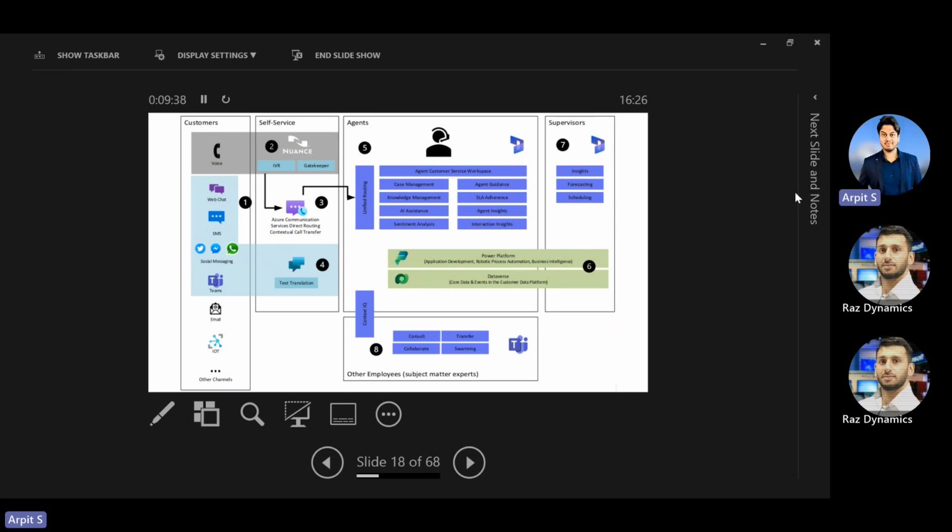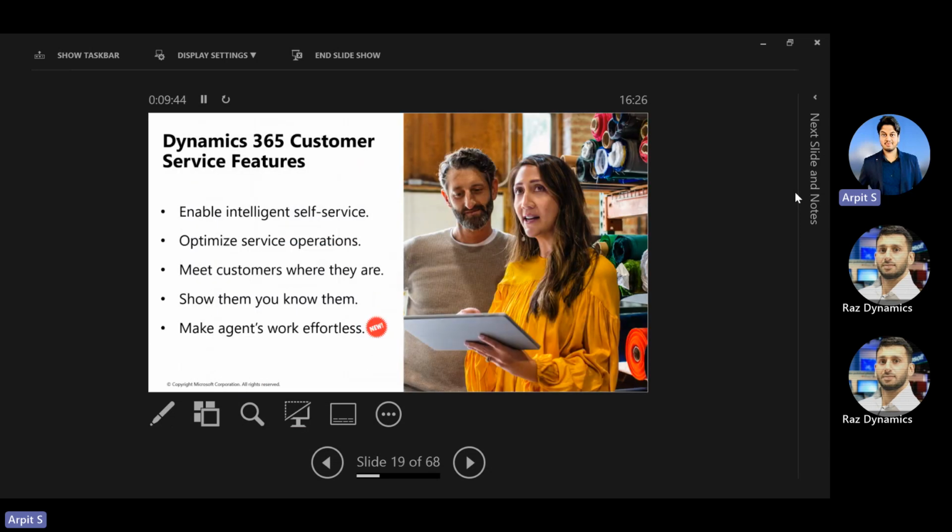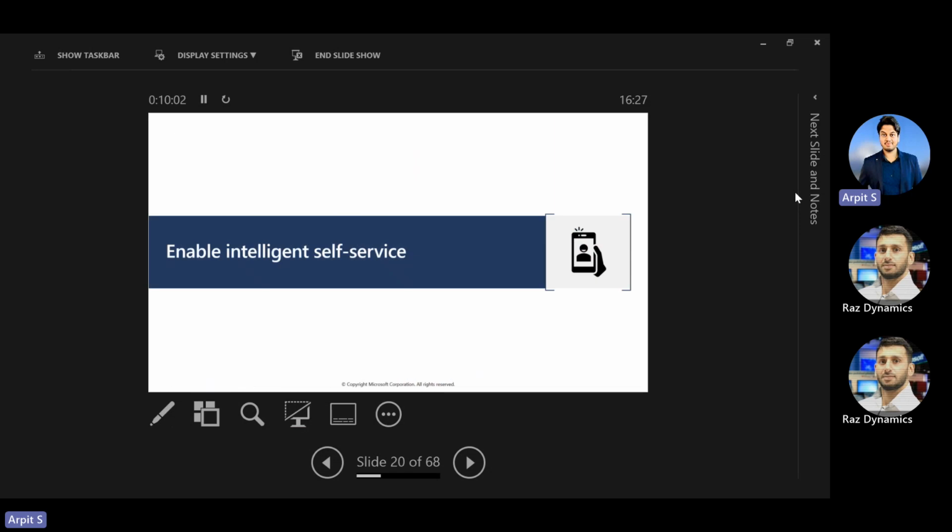These are all the capabilities that Dynamics 365 Customer Service provides, and those features are grouped into five categories: enable self-service capabilities, optimize service operations, meet customers where they are, and make agents' work effortless. Now I'll quickly go through what self-service capabilities are there in Dynamics 365.